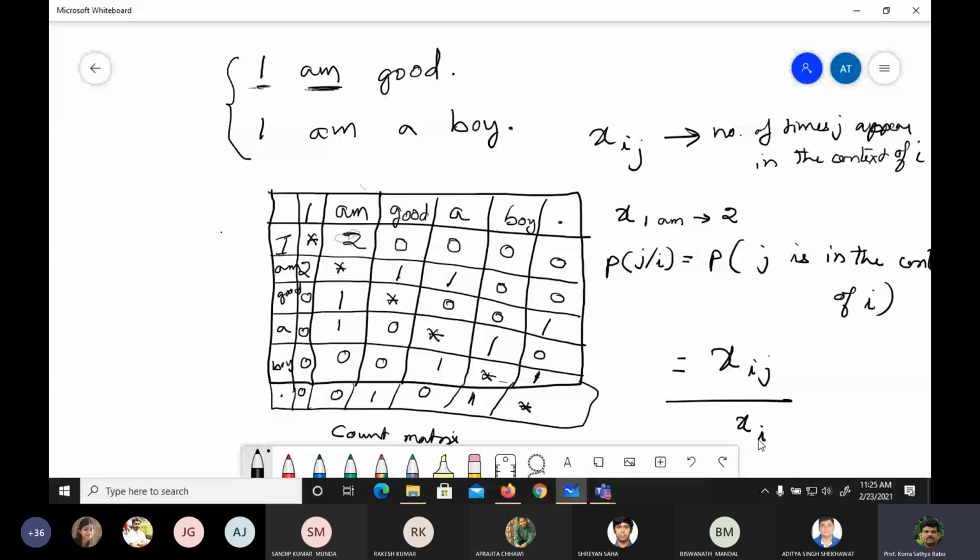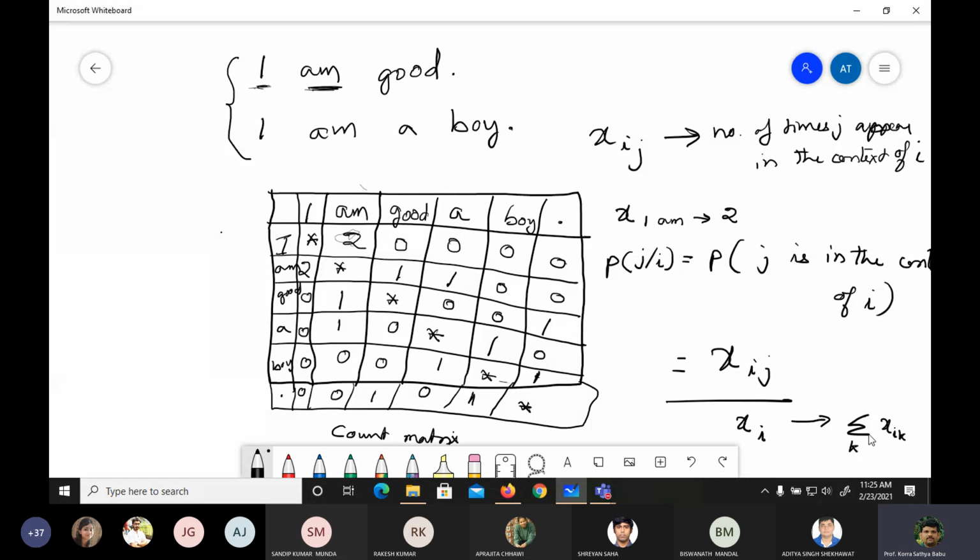This Xi is the number of times any word appears in the context of word i. Or you can write this as the summation over k of Xik.